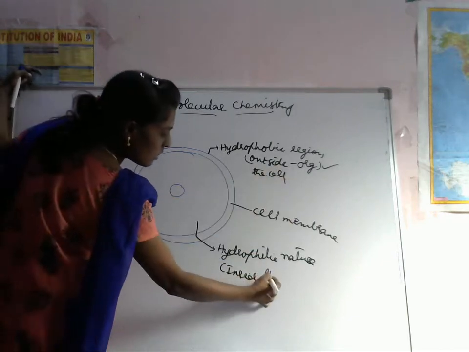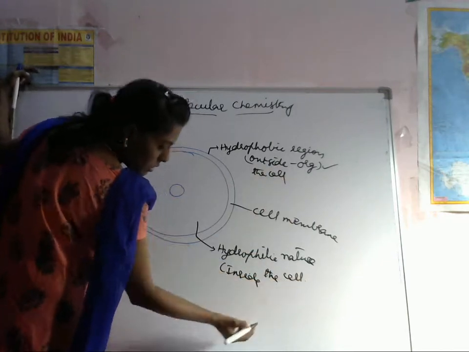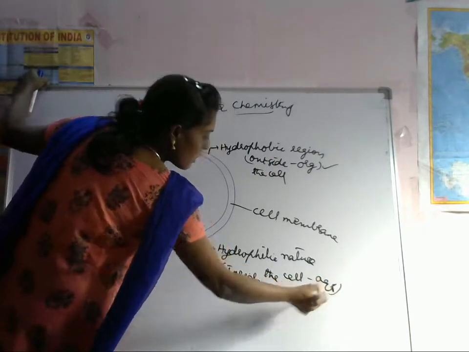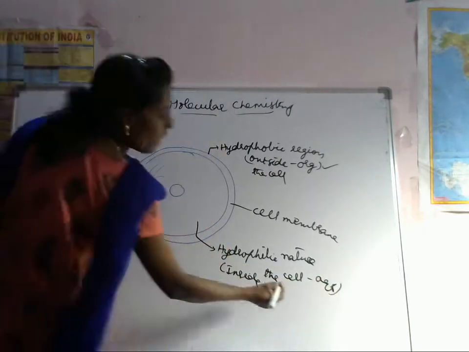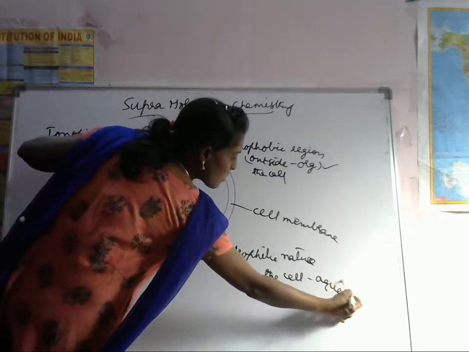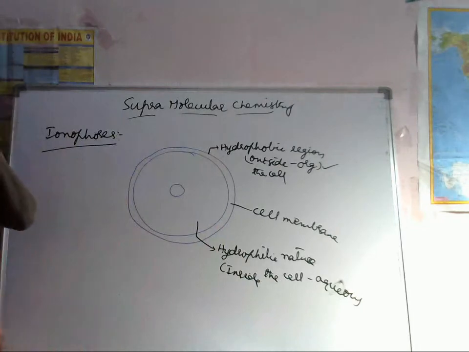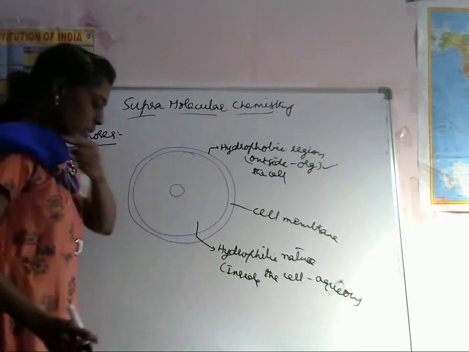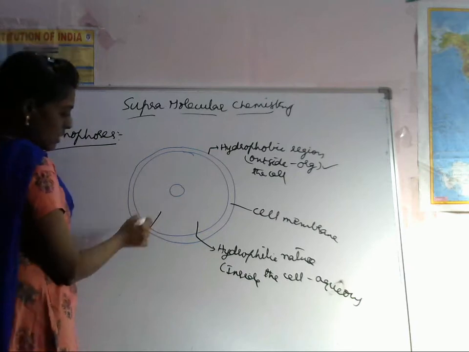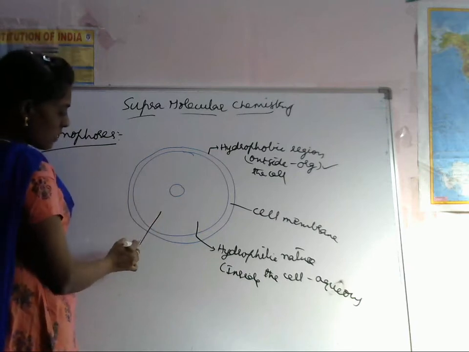Inside the cell, aqueous nature is there. Aqueous means what? This is present in the cytoplasm.